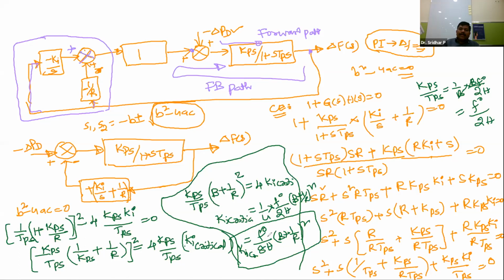So K critical is nothing but F naught by 8H into B plus 1 by R whole square. So this much value is required in order to keep the change in the frequency at steady state value to be 0. So the minimum value required is nothing but F naught by 8H into B plus 1 by R whole square. So this is the formula we are going to use to solve some of the problems here.